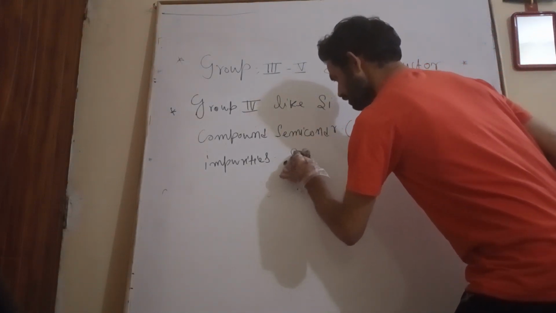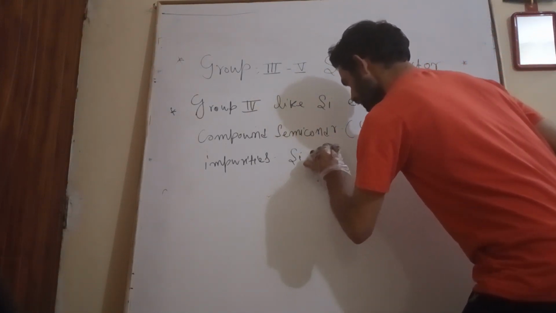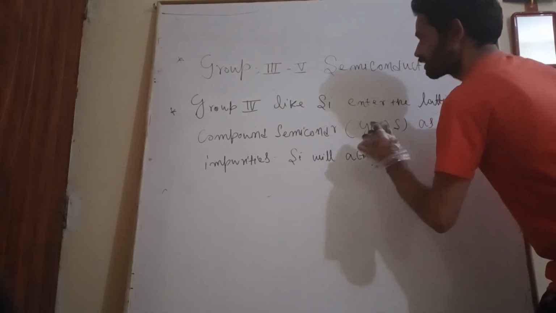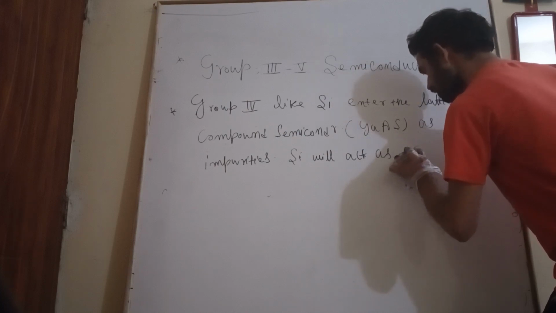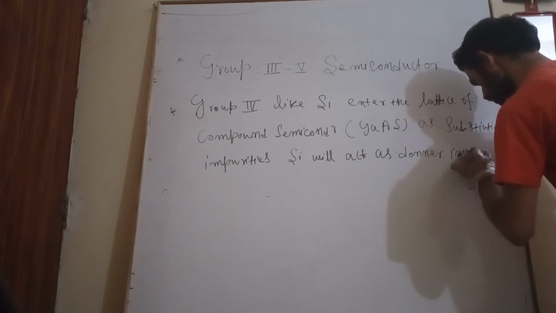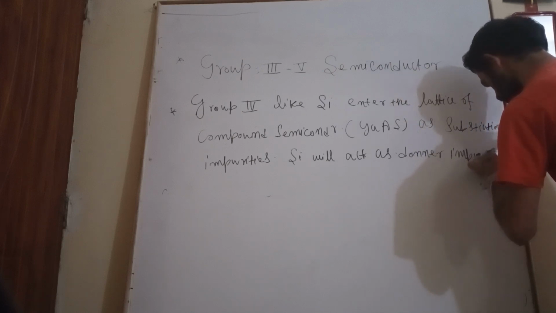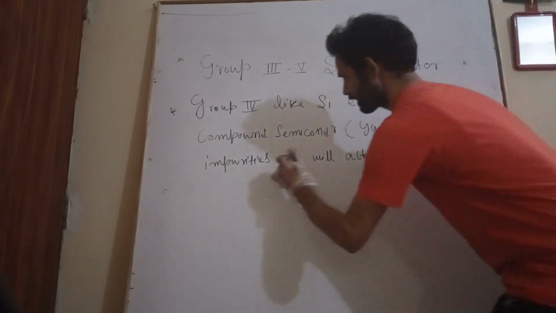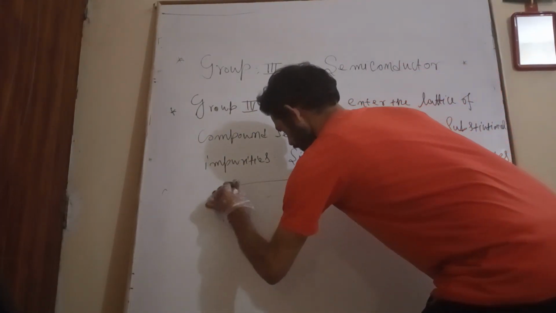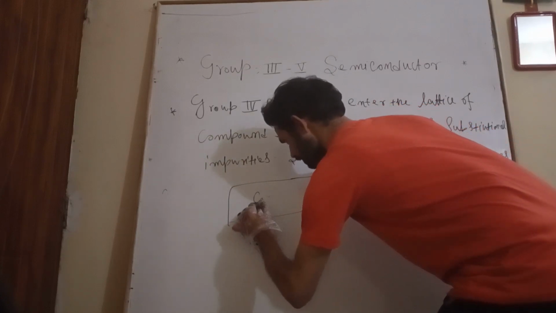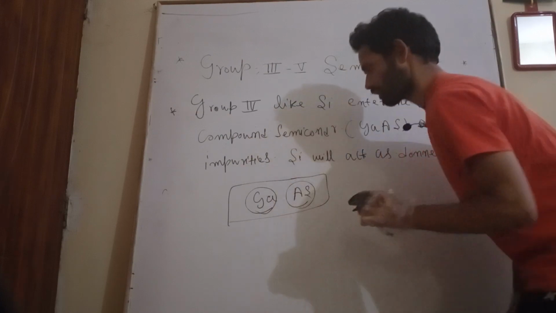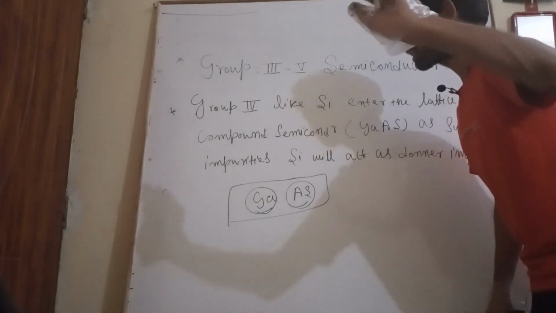Now if it enters as a substitutional impurity, at that time this silicon will act as a donor impurity. Now what I actually want to say, let's see here. This is my gallium arsenide, this is my gallium and this is my arsenic.